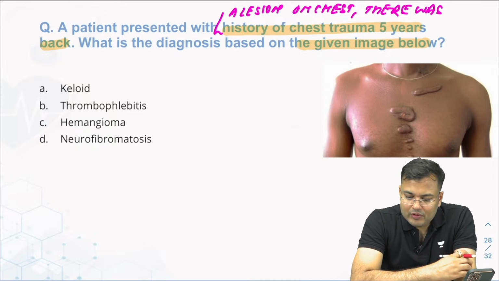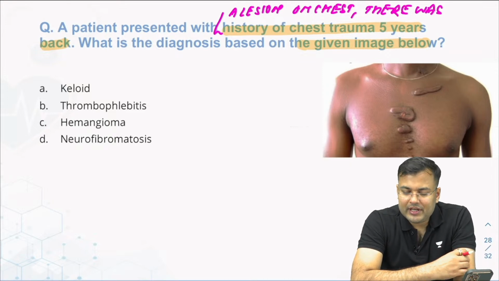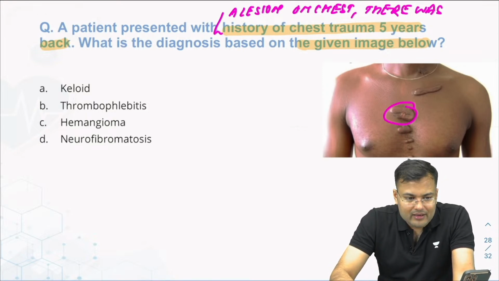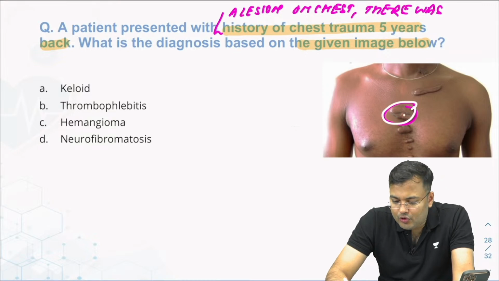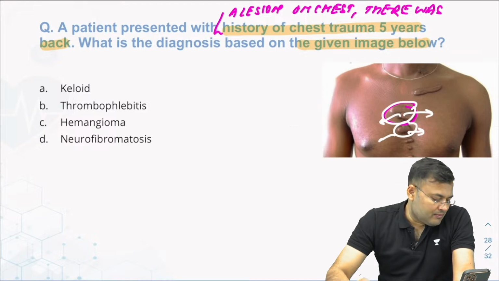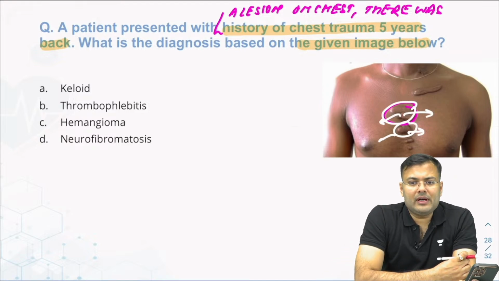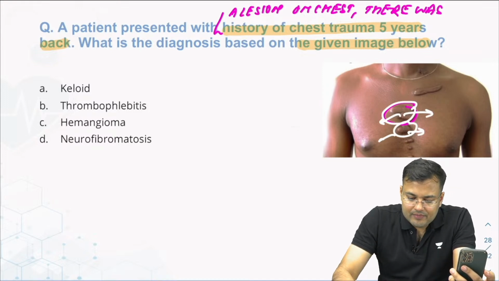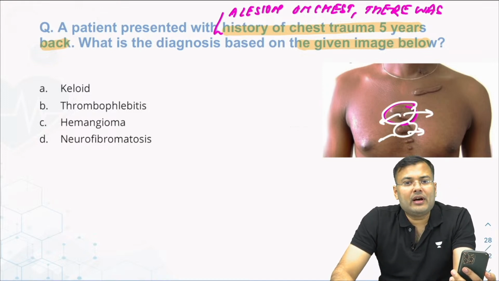Okay. So, what is the diagnosis based on the given image? So, here you can see what patient is having. Patient is having some excessive scar tissue which grows beyond the wound or margin. Clear? So, this is going beyond the wound or incision, and this is known as what? Keloid.